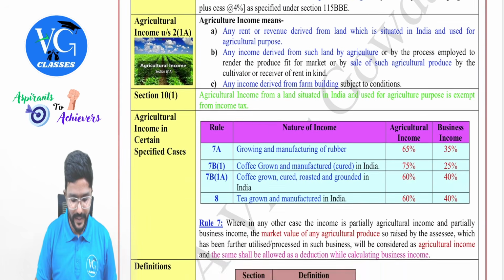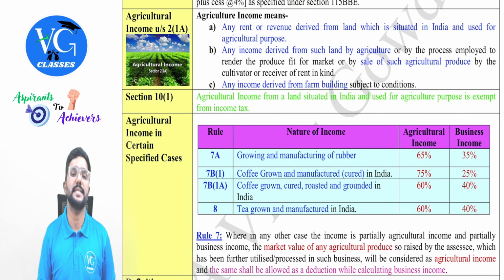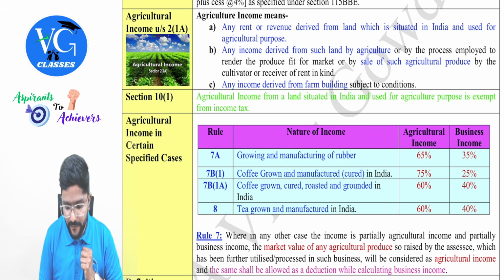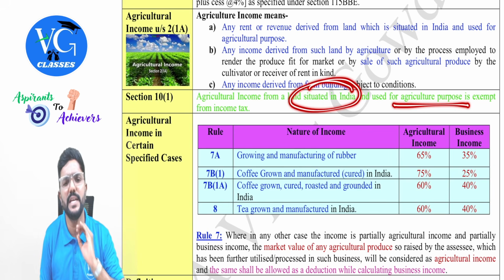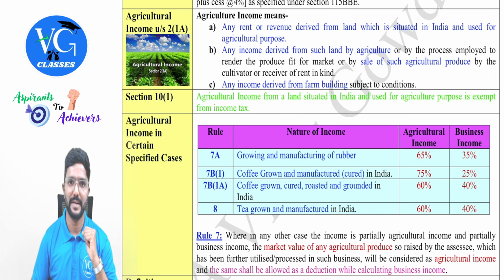Okay, sir. Fine. Now coming to the most important part in chapter 1, agriculture income. Guys, as per section 10 clause 1, agriculture income from a land situated in India and used for agriculture purpose is fully exempt from income tax.